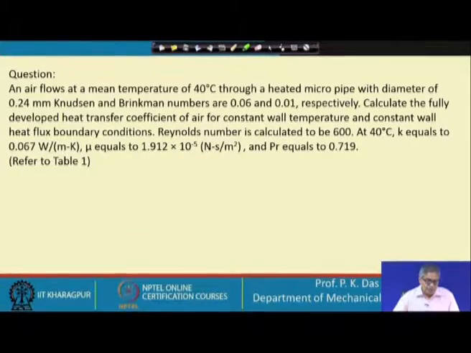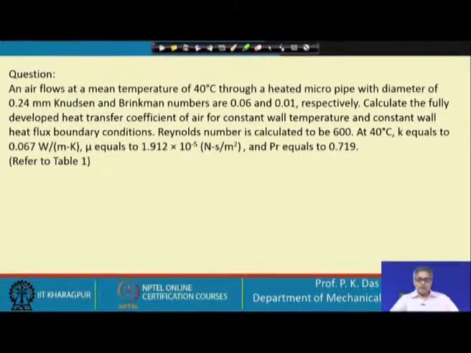Calculate the fully developed heat transfer coefficient for air for constant wall temperature and constant wall heat flux boundary conditions. For these two conditions, we have to calculate the heat transfer coefficient.